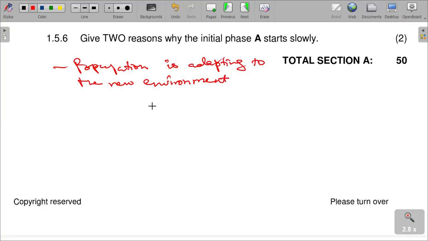And then we have got the population is also still very small. Hence, we have got few births, which cannot cause the population to increase very fast.